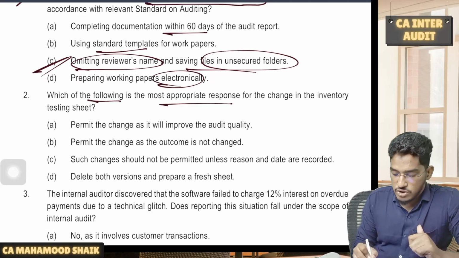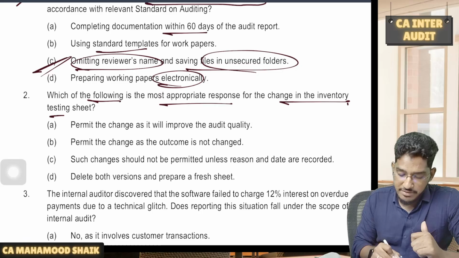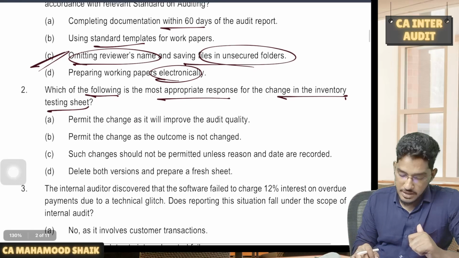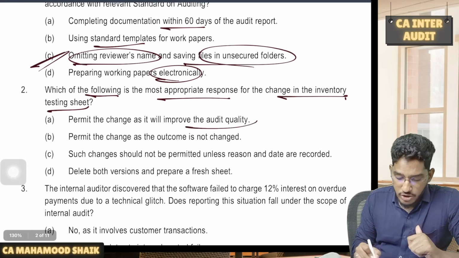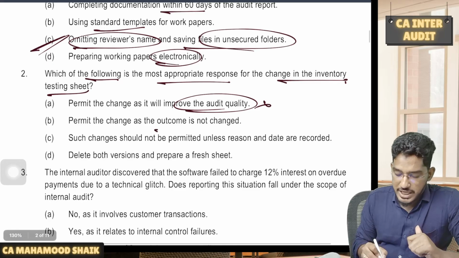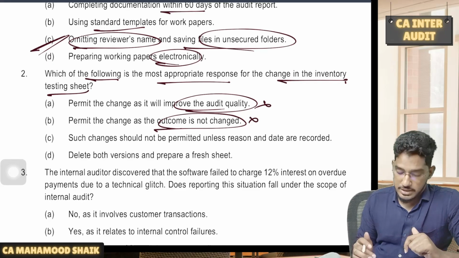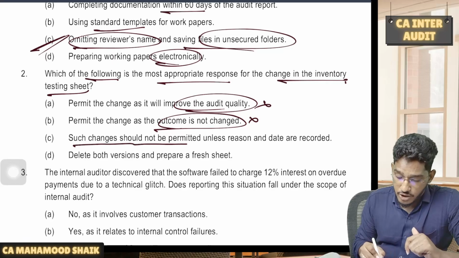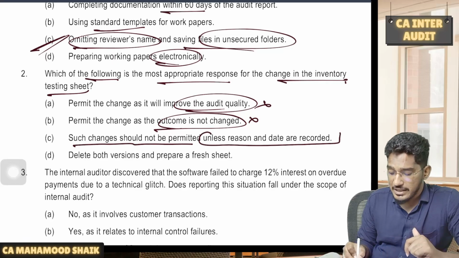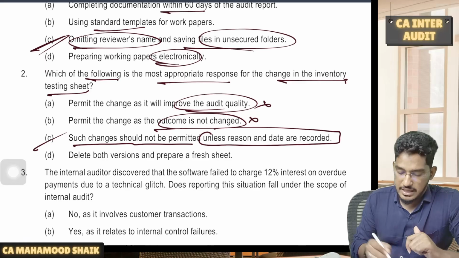Which of the following is the most appropriate response for the change in the inventory testing sheet? Permit the change as it will improve the audit quality, no. Permit the change as the outcome is not changed, definitely not, even though you have changed the method. So such changes should not be permitted unless a reason and date are recorded. This is a correct statement.